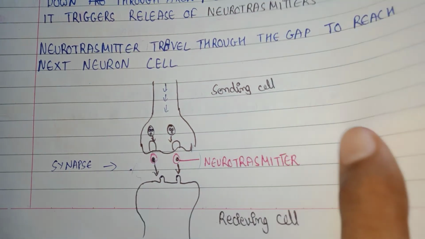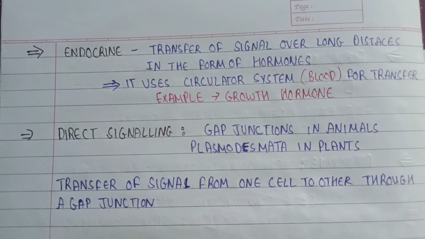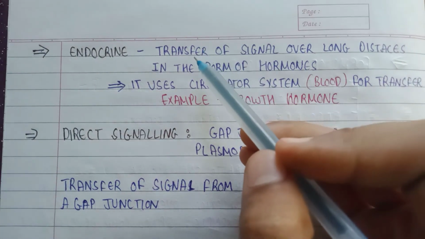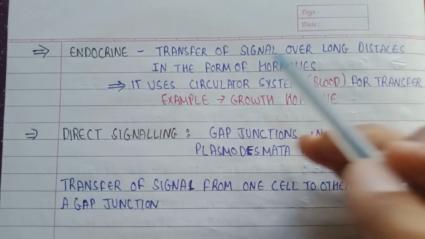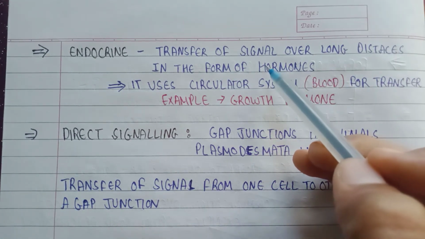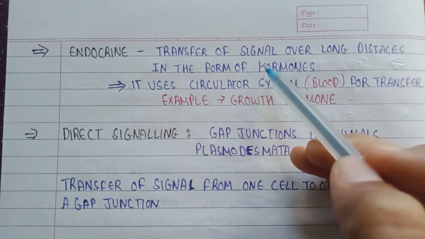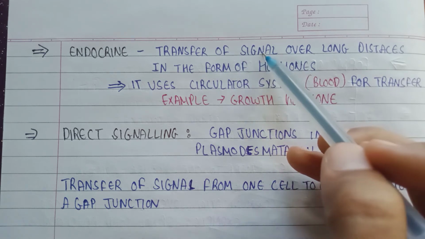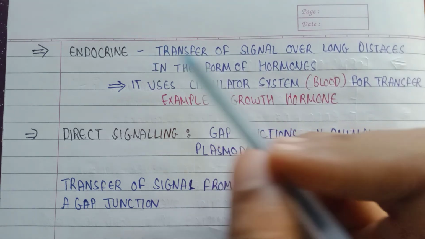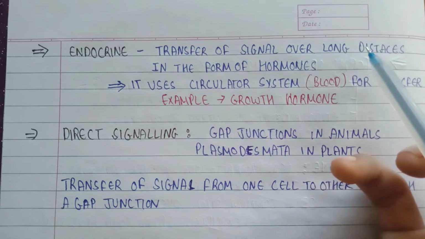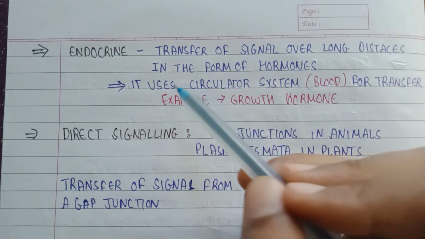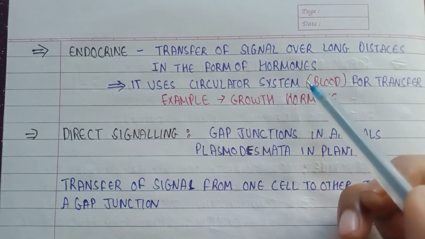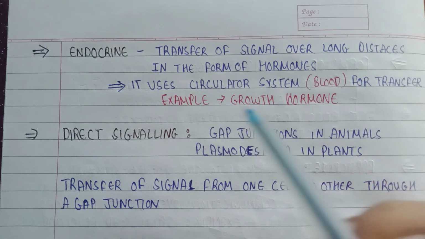After this, we have another form of cell signaling, the endocrine method. In endocrine, there is transfer of signal over long distances in the form of hormones. As we saw previously, in synaptic signaling there was transfer of signal over short distances, but in endocrine, transfer of signal takes place over long distances in the form of hormones. It uses the circulatory system, or blood, for the transfer of information.